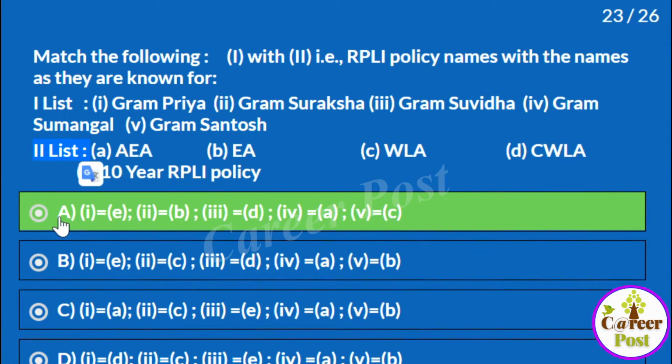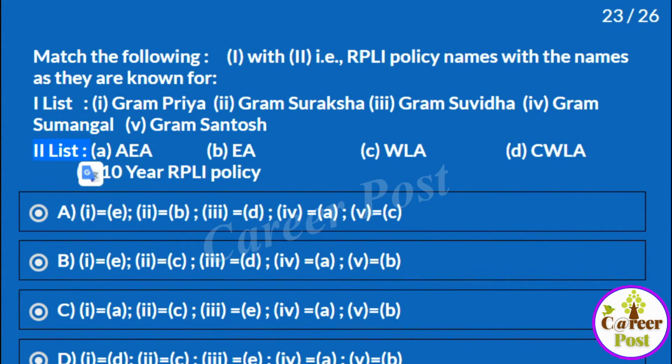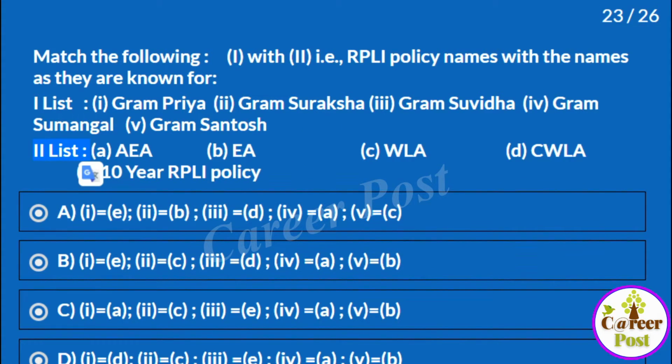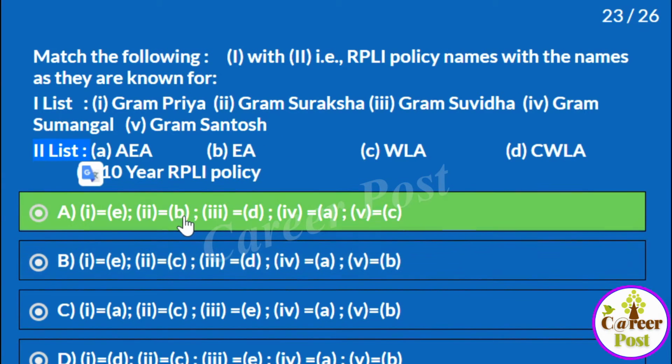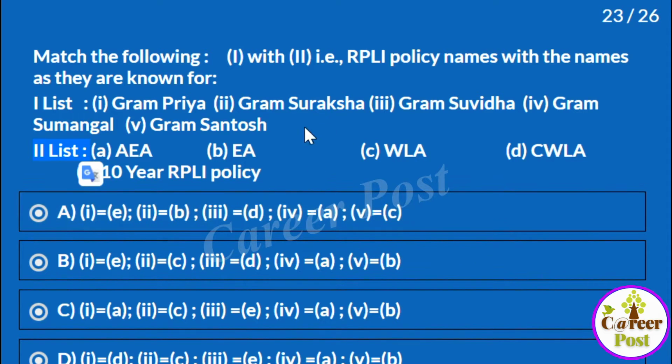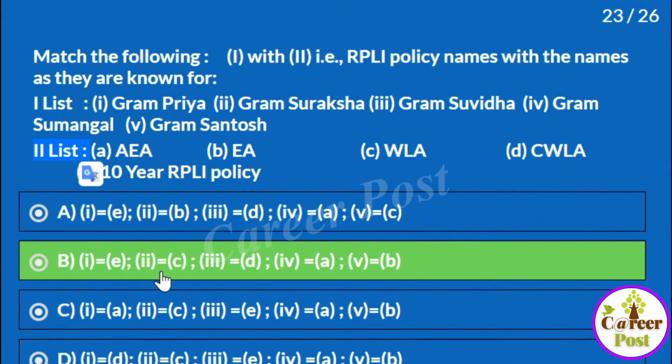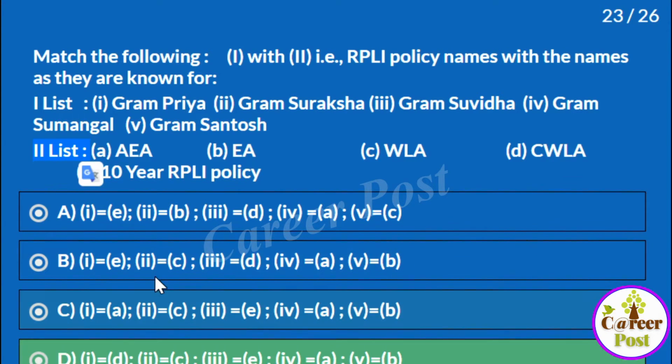Let us see the first one. 1 is equal to E, the 10 years policy. Gram Priya is the 10 years policy. That is correct. 2 is B. 2 is Gram Suraksha, and the option says endowment policy. Is it correct? 2 is actually the whole life policy, that is C. Here it is given as B, so that is not correct. So 1 is wrong and 2 is C. Wherever 2 is C, you have to identify. Here, in all of these 3 options, 2 is C.